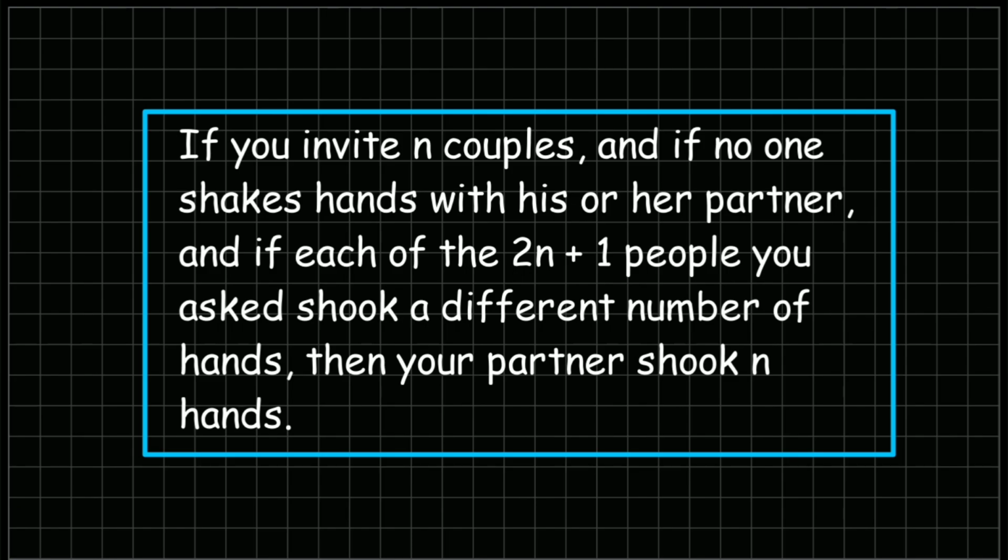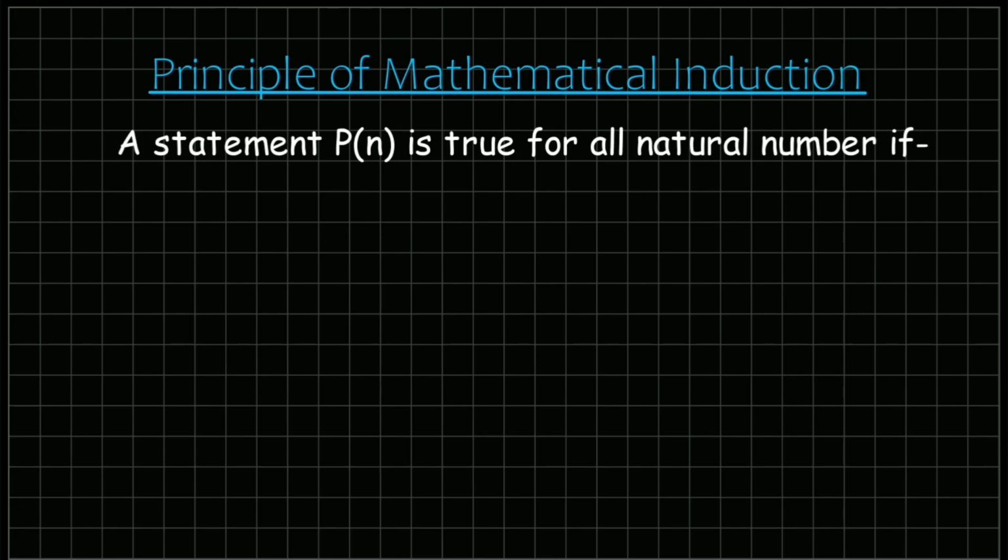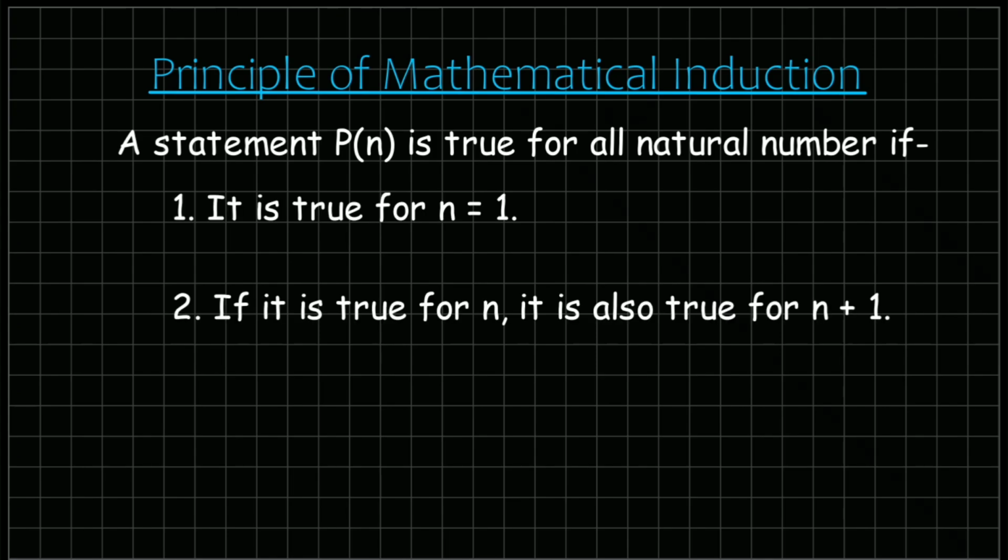For those of you who don't know how mathematical induction works, here is a brief overview. The idea of proof by induction stems from one of the defining properties of natural numbers known as the principle of mathematical induction. The idea is that if you want to prove that a certain statement Pn is true for all natural numbers, it is enough to fulfill these 2 steps. 1. It is true for n equal 1, and 2. If it is true for n, it is also true for n plus 1.